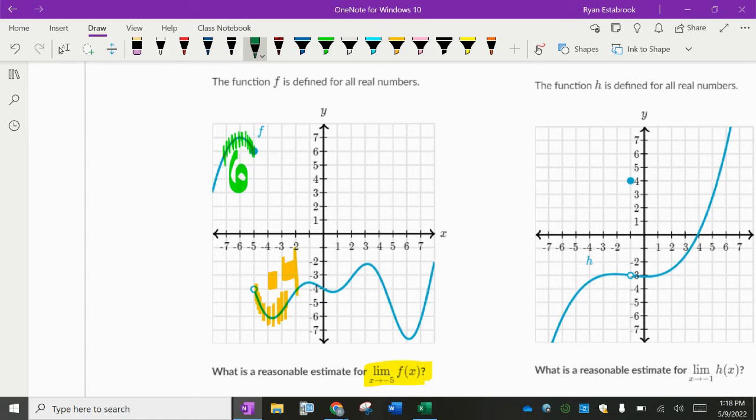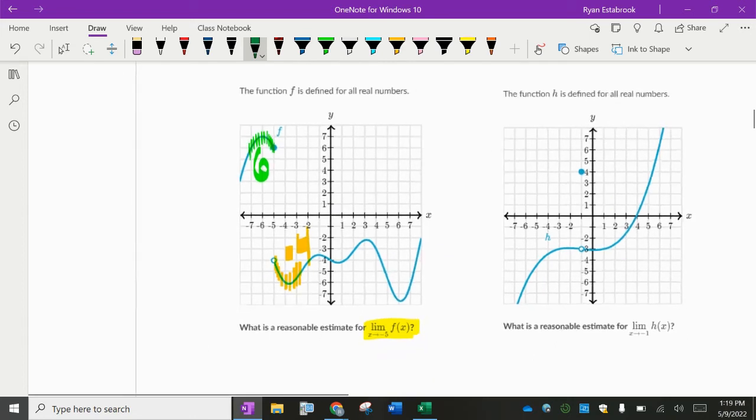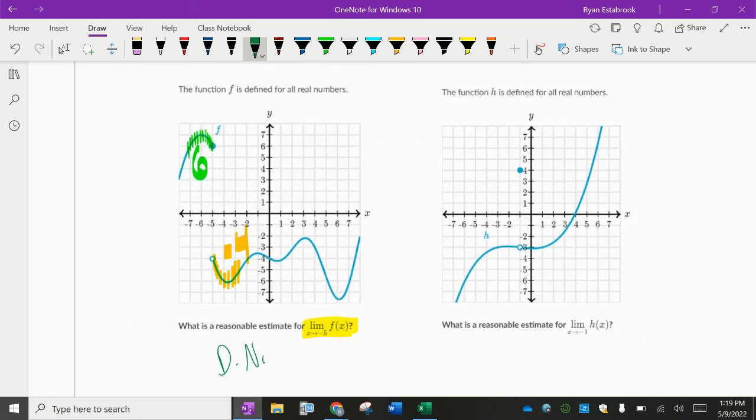This is when somebody's going to Starbucks at Eaglebrook, someone's going to Starbucks at Meyer. The limit does not exist because they're going towards different things. We could say does not exist or abbreviate to DNE. This limit does not exist because they're not going towards the same thing. The two-sided limits have to be equal to each other. The two different sides have to be going towards the same number. They're not here, so the limit does not exist.